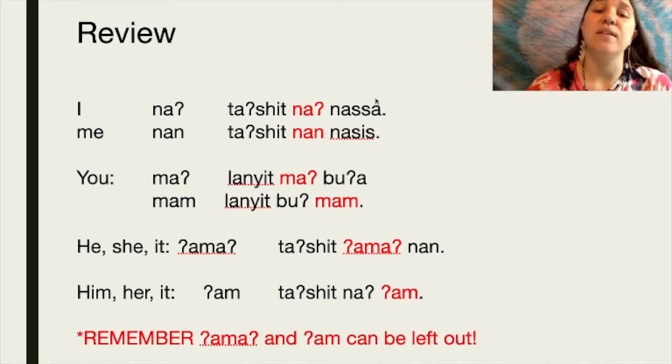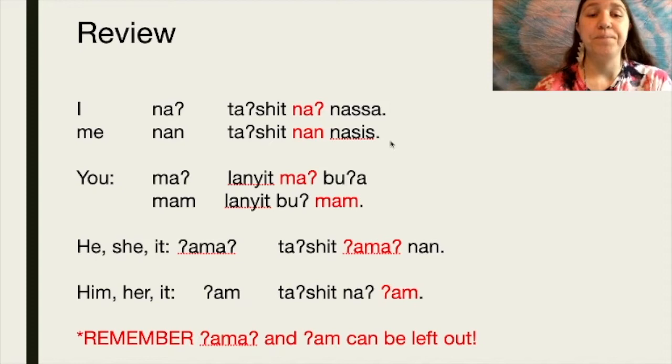So when we say ta'shit nan nasis, that means the rattlesnake saw me. So again, ta'shit na nasa, I saw the rattlesnake. Ta'shit nan nasis, the rattlesnake saw me.